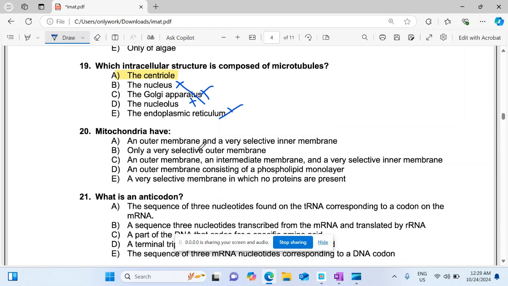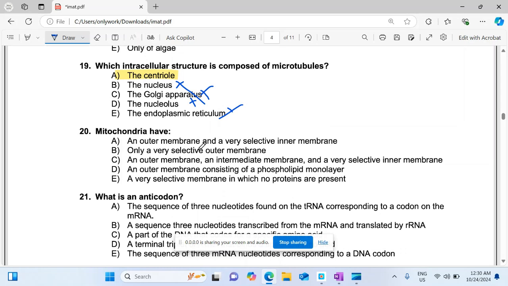Now move to the MCQ number 20, which is mitochondria. You have to remember, I have already told you that mitochondria is double membrane bounded organelle. One important point about it is it has two membranes. The outer membrane is smooth while inner membrane forms cristae. And one important point, outer membrane has some protein pores which are called porins through which movement of every type of particle occurs easily.